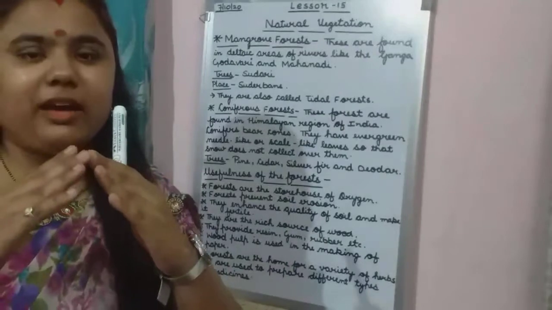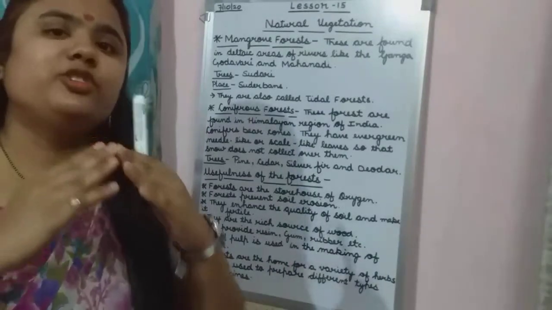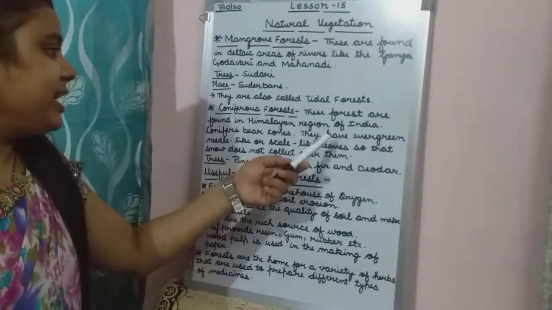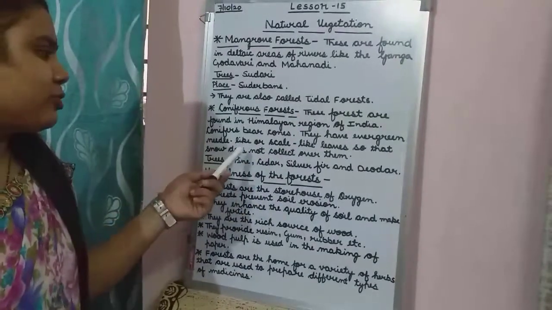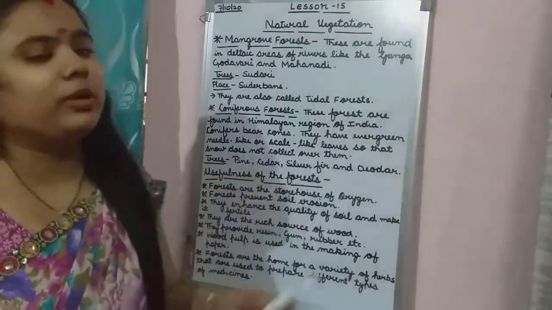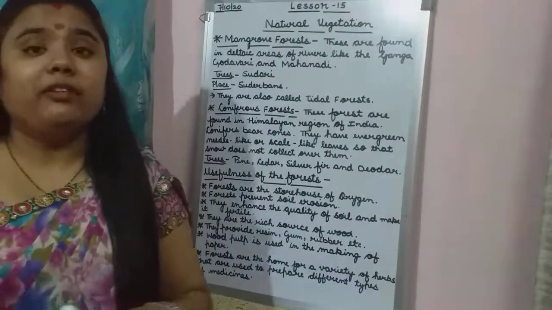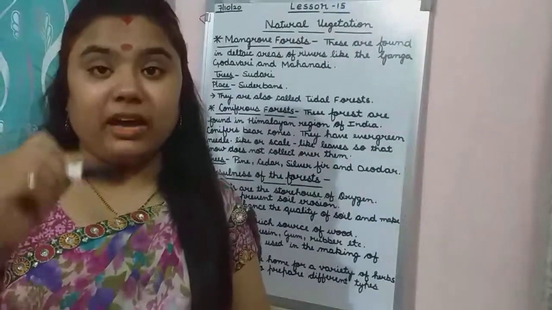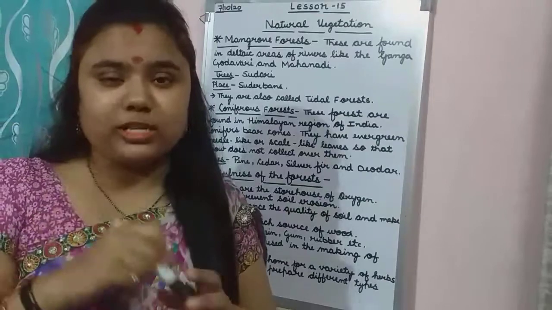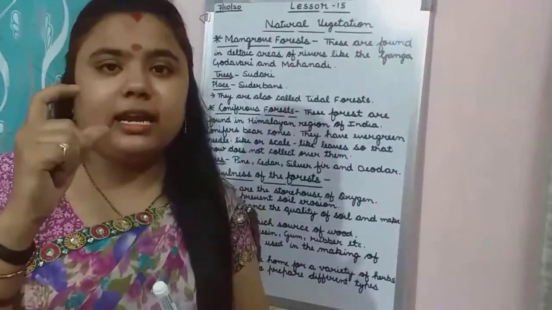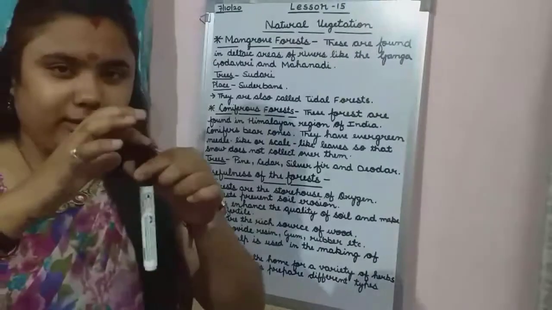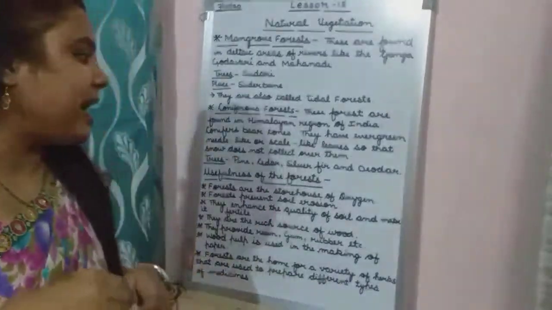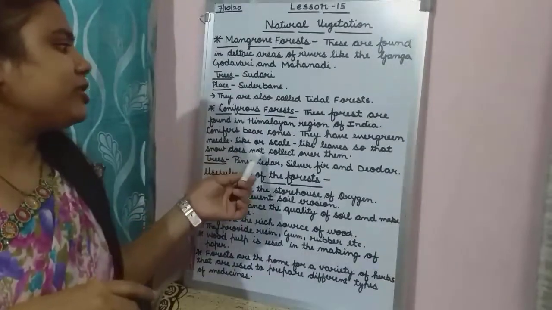They are evergreen, with needle-like or scale-like leaves, so that snow does not collect over them. Which type of leaves are there? They have needle-like leaves. Needle means, you know, a small needle. You have seen needle-like or scale-like leaves. They have these types of leaves. Why? So that snow does not collect over them.